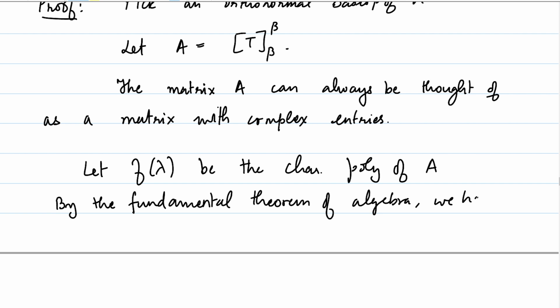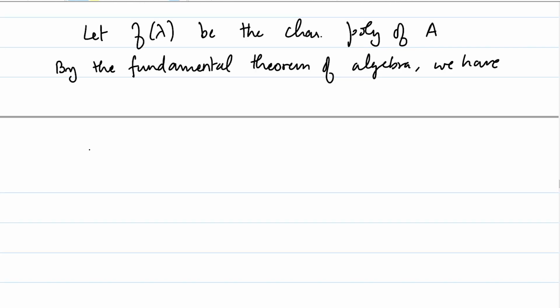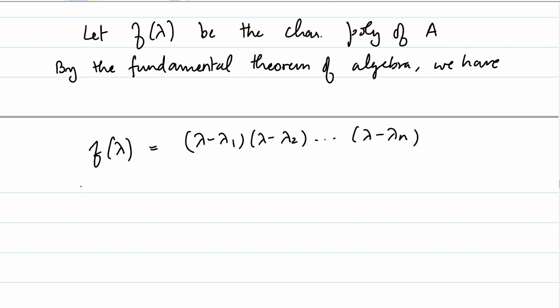We have that f of lambda splits into linear factors. We know the degree of f is equal to the dimension of V. Let's say it is n. That means it splits into lambda minus lambda 1 times lambda minus lambda 2, up to lambda minus lambda n, where lambda i are the roots of f of lambda.